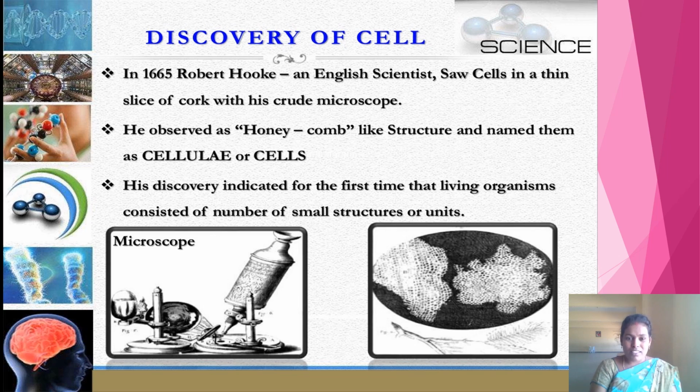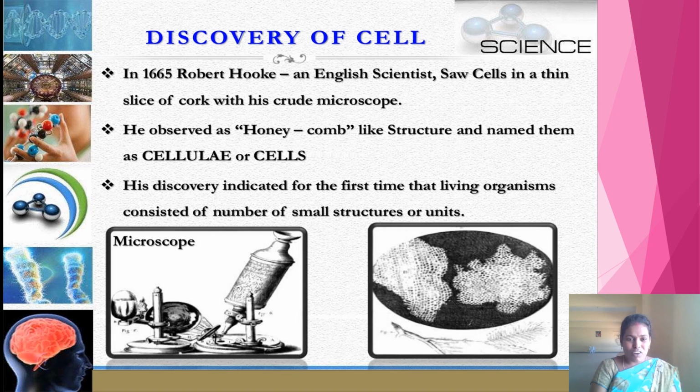He saw cells in a thin slice of cork, which is a part of the bark of a tree, with his primitive microscope. While observing it, he saw a honeycomb-like structure of many little chambers in hexagonal shape, and he named them cells.